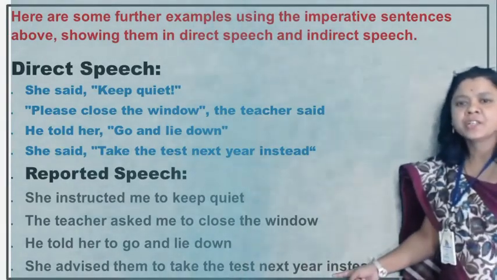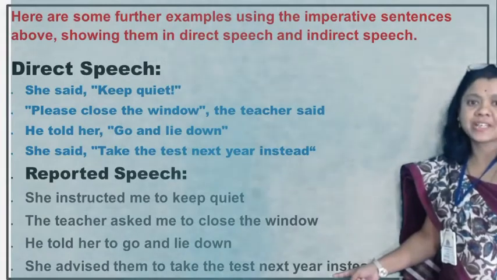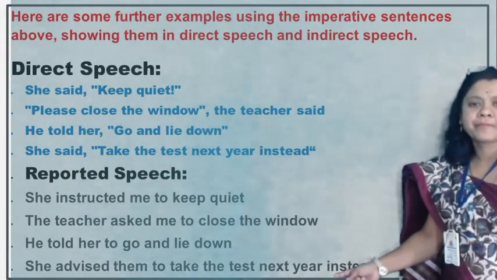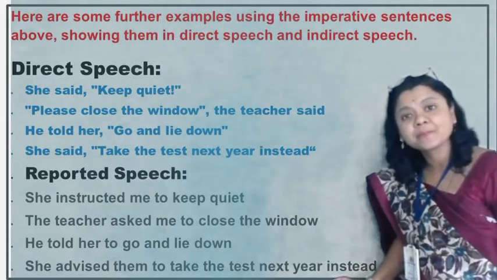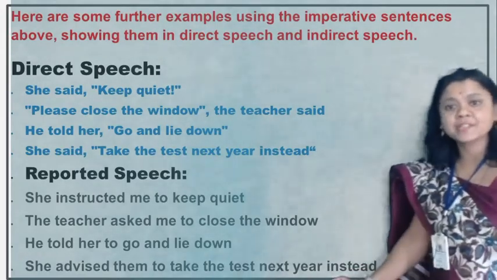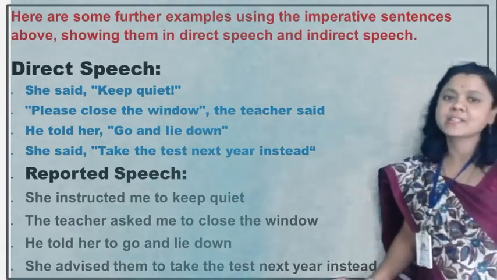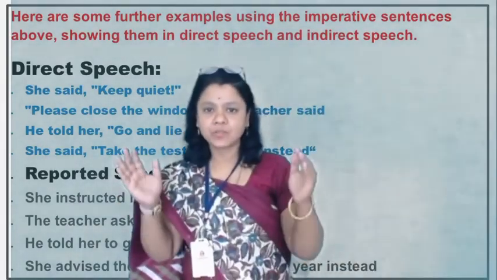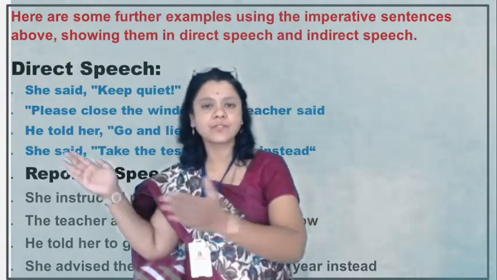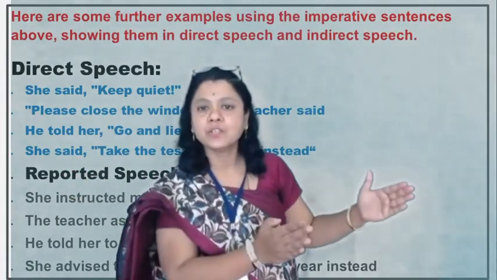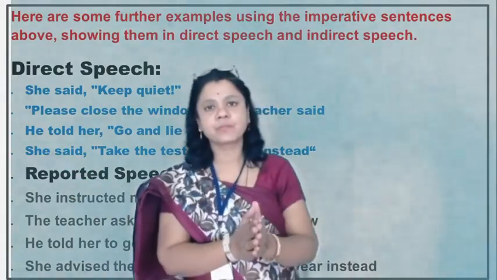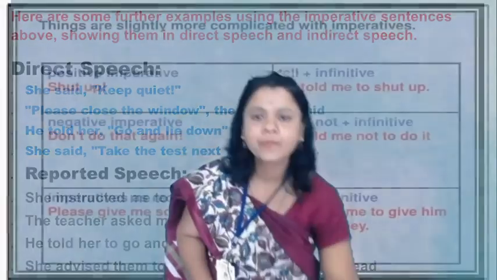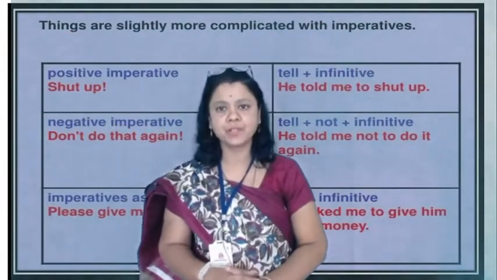Next, she said, "Take the test next year instead." So she advised them to take the test next year instead. Right? So these are the sentences of direct speech into indirect speech. Let us see the next slide of imperative sentences.